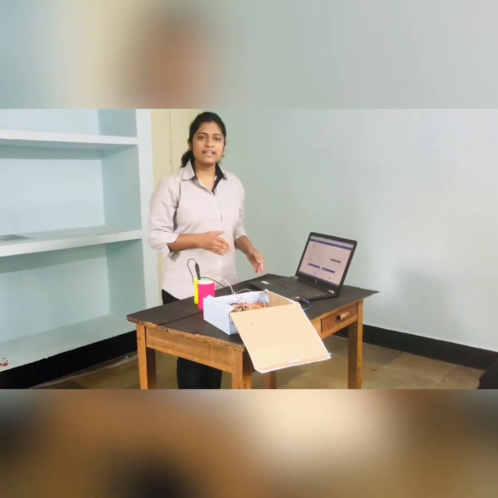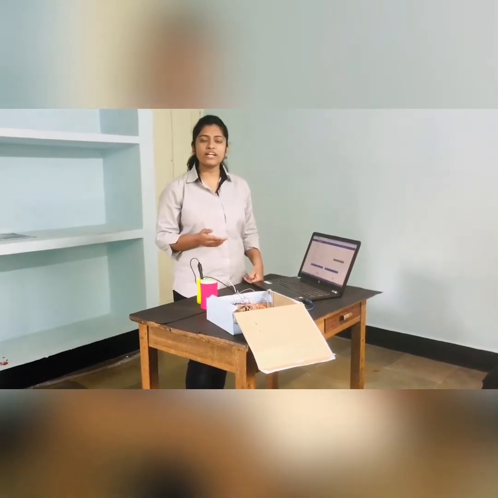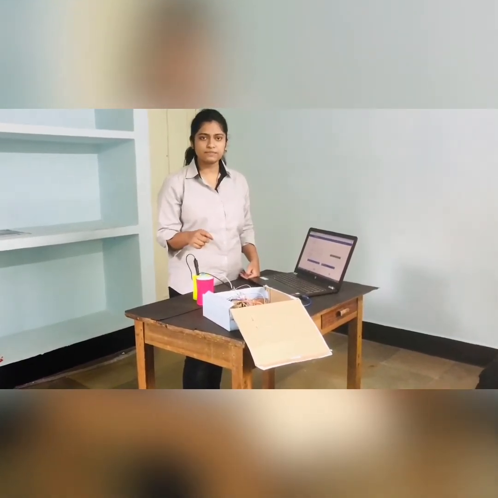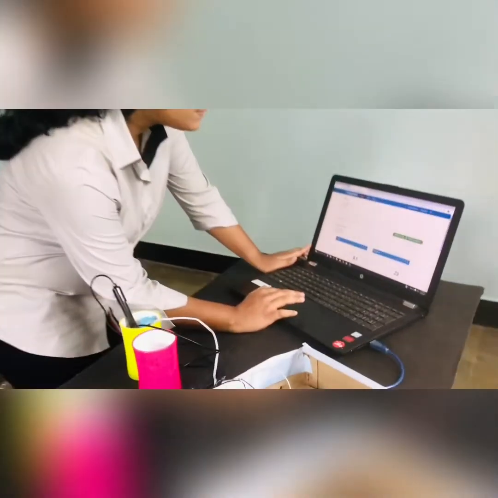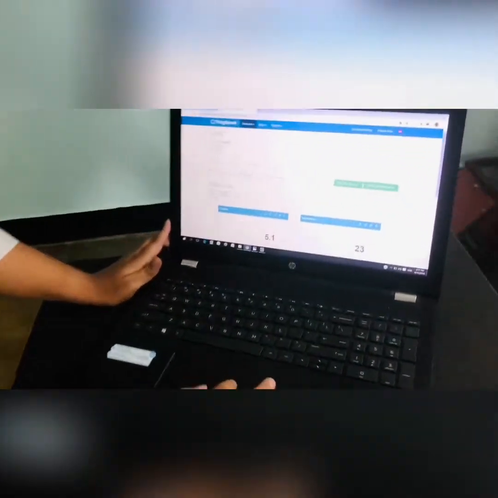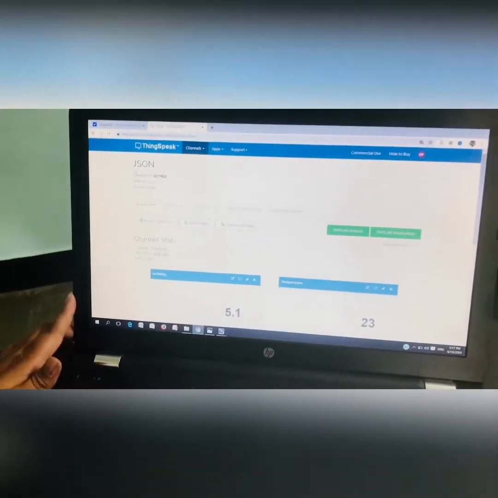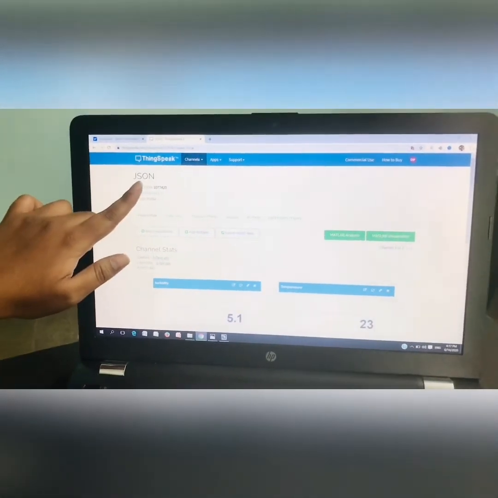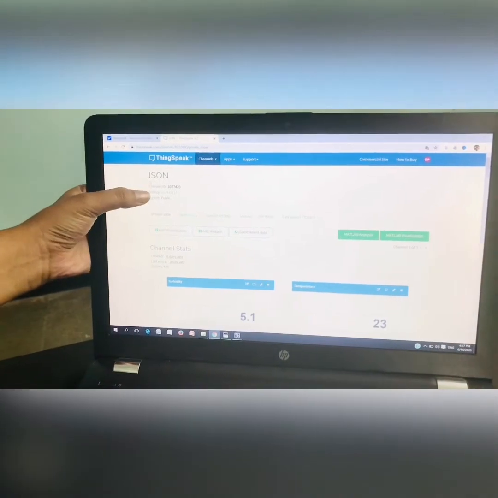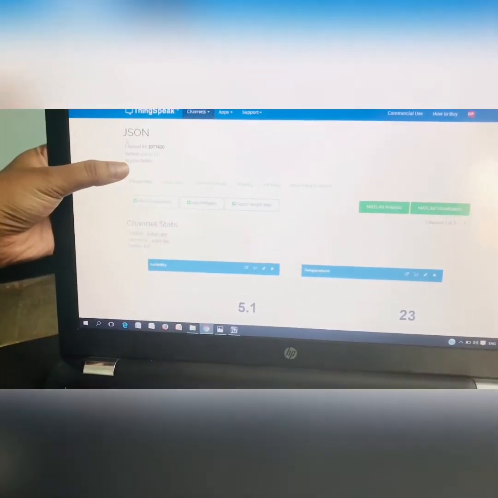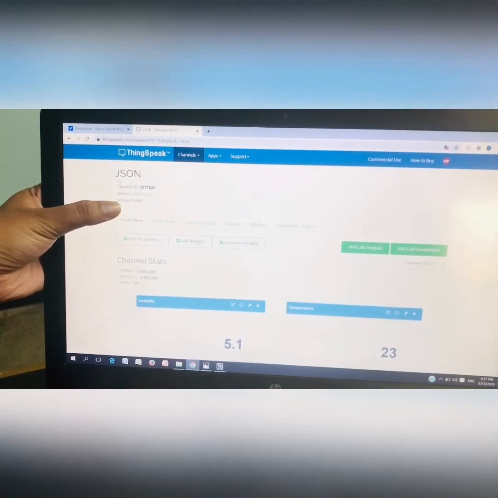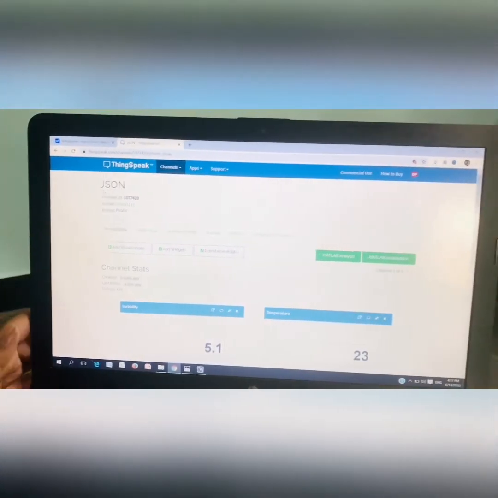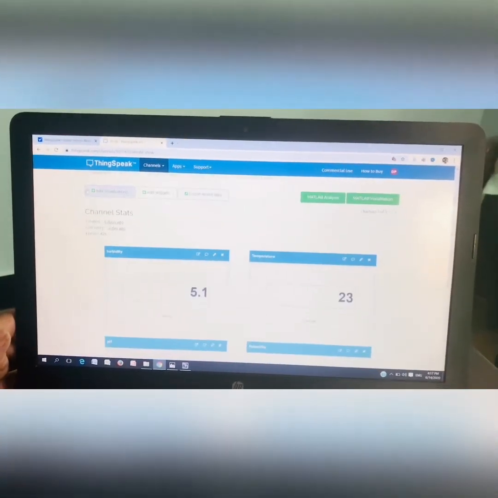ThingSpeak is an open source cloud platform which helps in analyzing, visualizing and acting on data which we have received from the sensors. This is the home page of a ThingSpeak channel. This is the name of the channel which we have created, which is JSON. It has a channel ID and author name. It is also accessible to the public so that anyone who reads the channel can get the information. Here are the channel statistics.